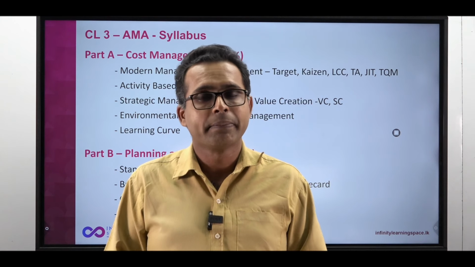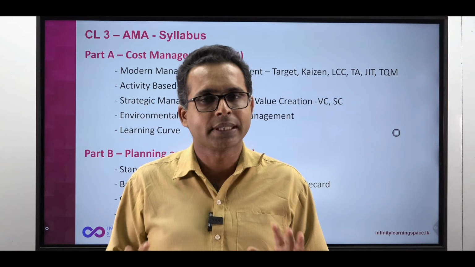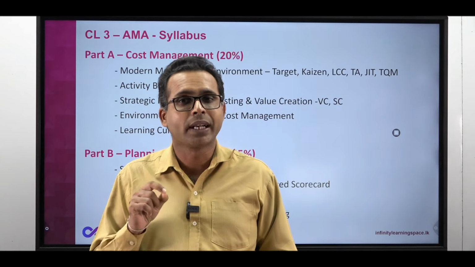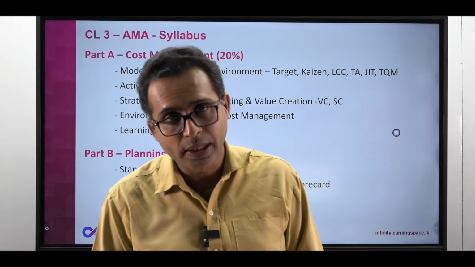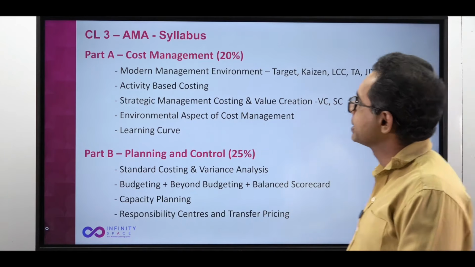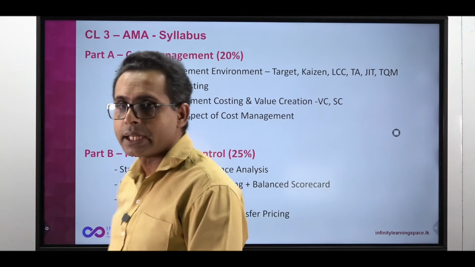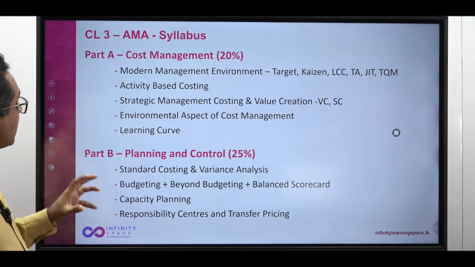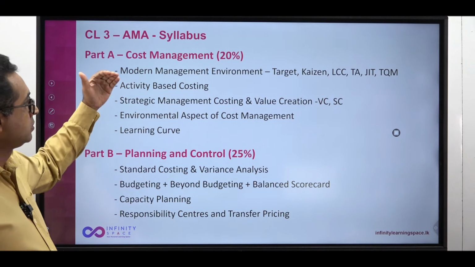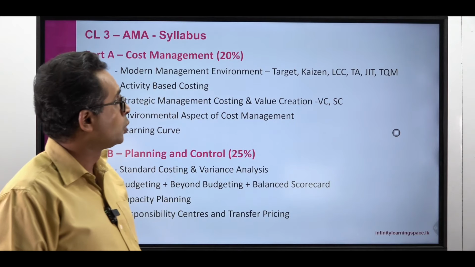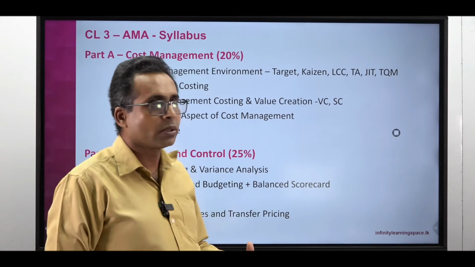Revise the theory. Practice the relevant questions as much as possible, so that you will be equipped with whatever is necessary for the exam. So let us go through the syllabus. Part A comprises 20% of your syllabus, the modern management environment. It's under cost management, with areas like target costing, Kaizen costing, life cycle costing, throughput accounting, just-in-time, total quality management.